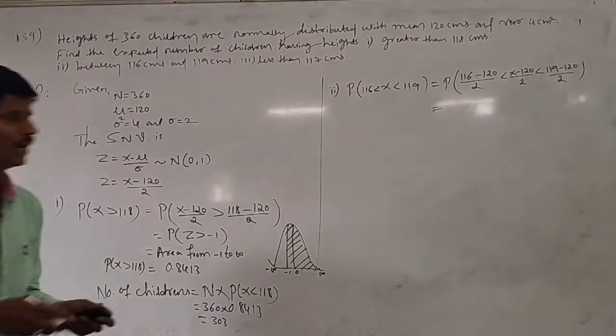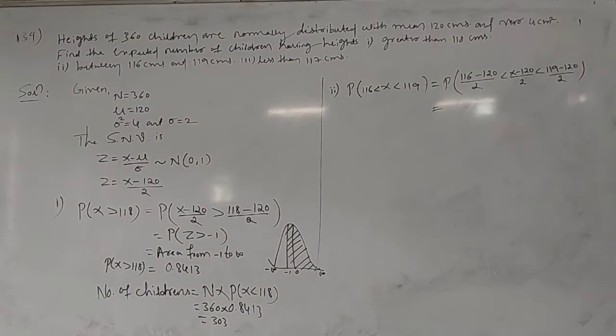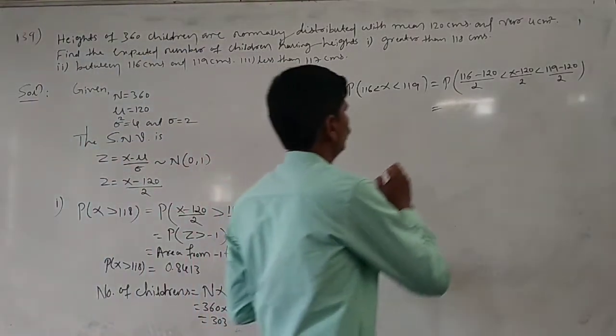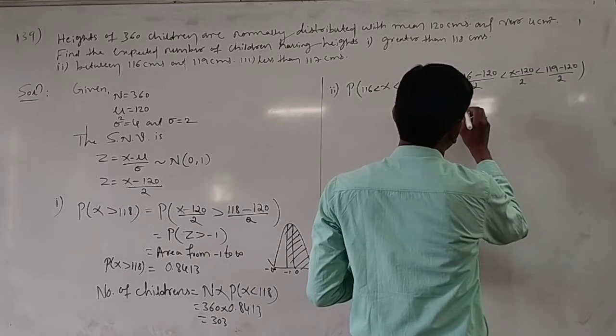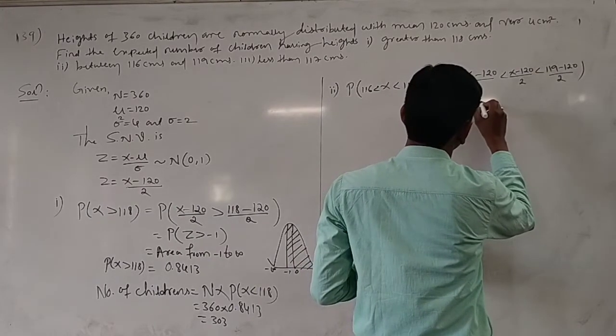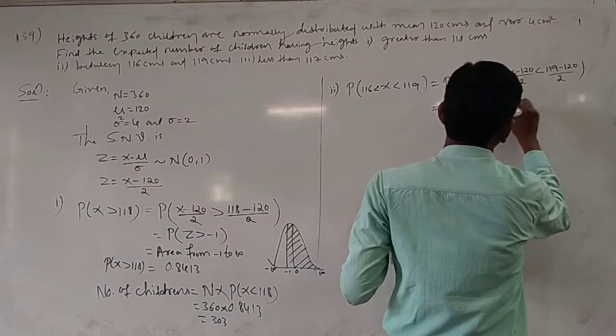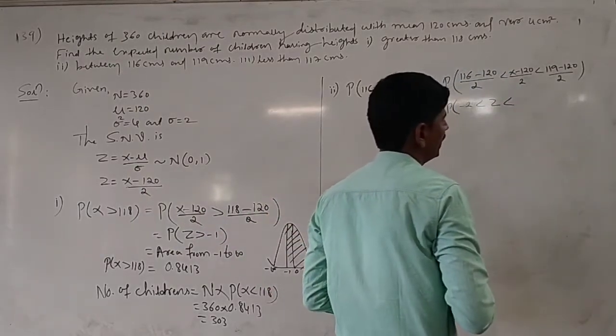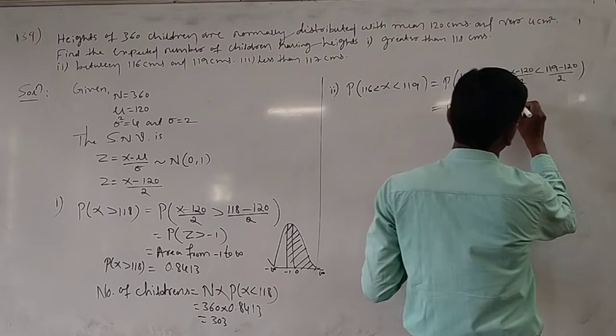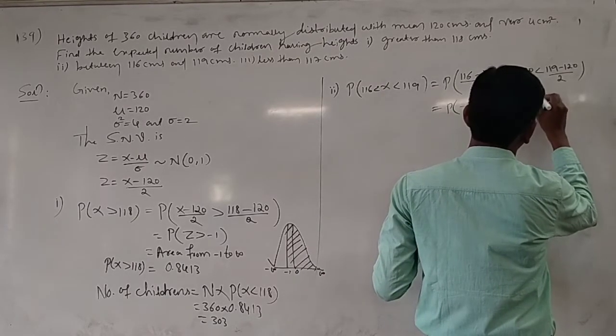Simplify. 116 minus 120 is minus 4, and minus 4 divided by 2 is minus 2. 119 minus 120 is minus 1, and minus 1 by 2 is minus 0.5.